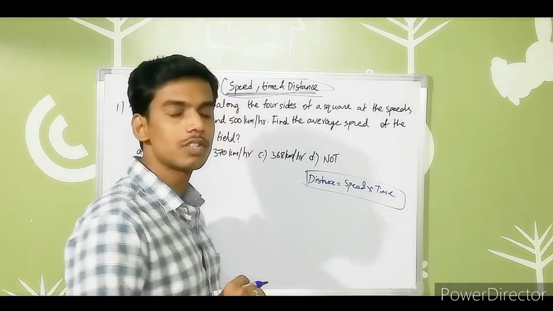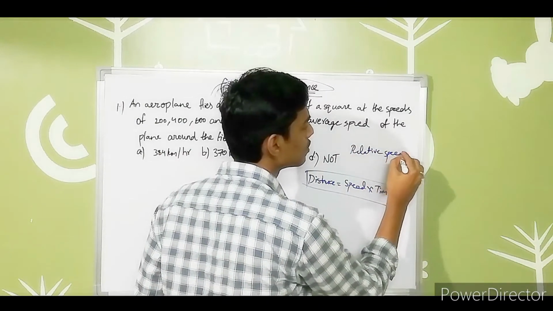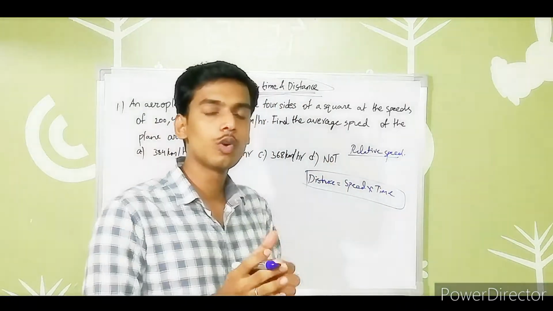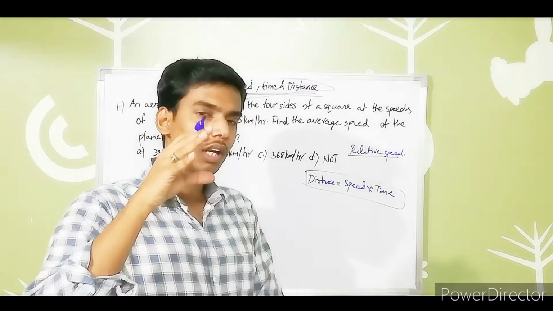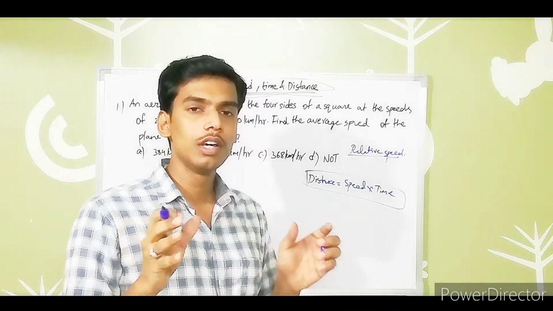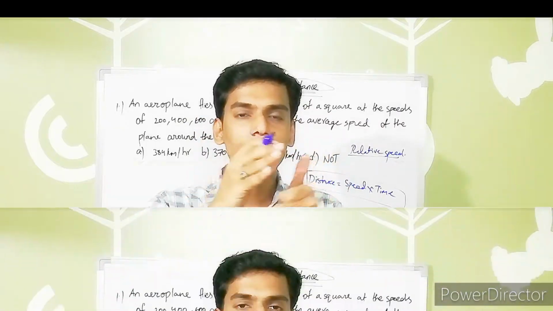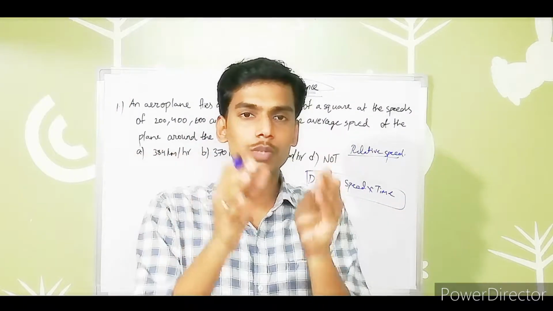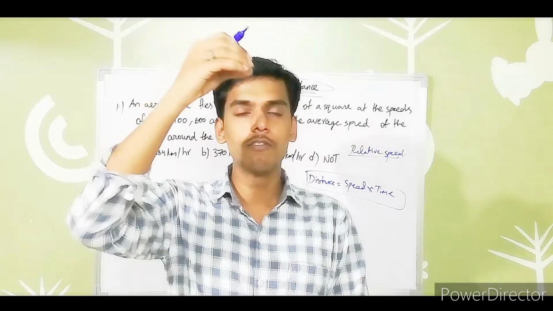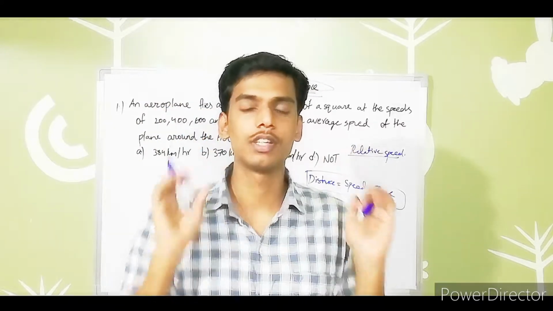Also, in speed, time and distance, we have the concept of relative speed. The relative speed comes into play when two trains, two cars or two vehicles of any type are going in the same direction. Then we calculate the relative speed by subtracting the two values, that is, from the highest value we subtract the lowest value.